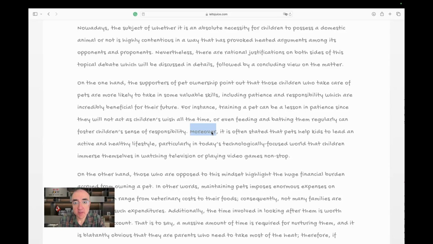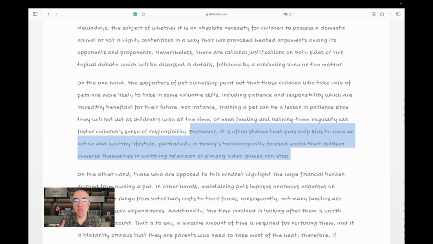Moreover, it is often stated that pets help kids to lead an active and healthy lifestyle, particularly in today's technologically focused, I don't need this hyphen, world, that children immerse themselves in watching television or playing video games nonstop. Okay, these are good examples. Now, this part is about children being more active and healthy.